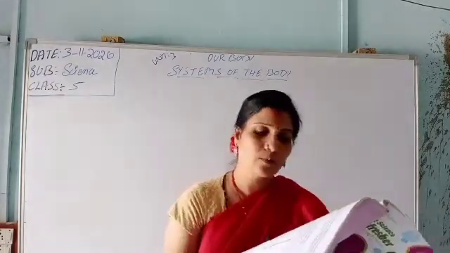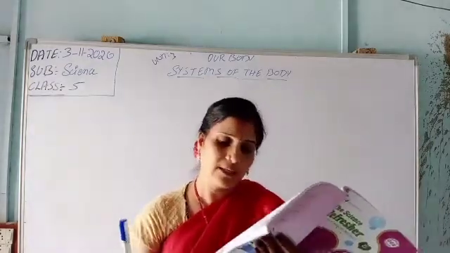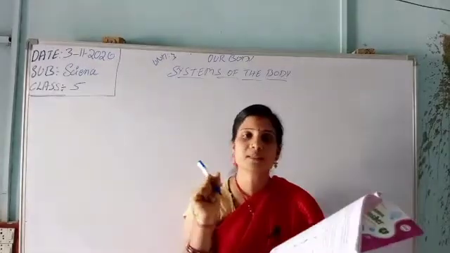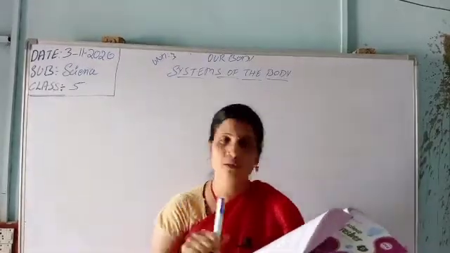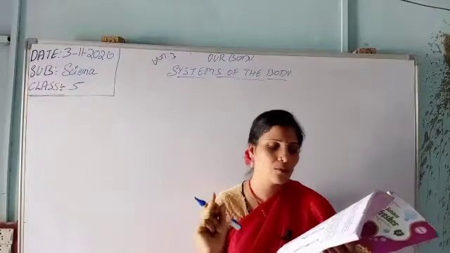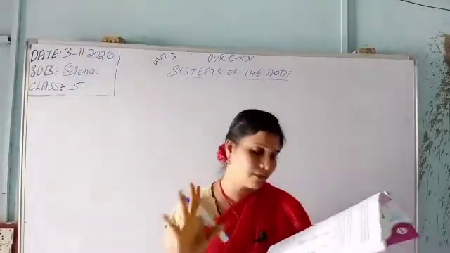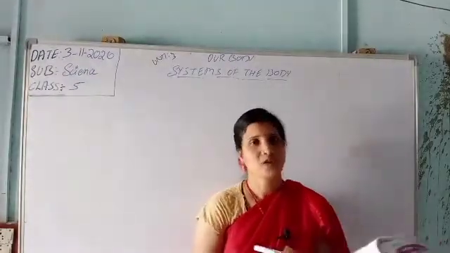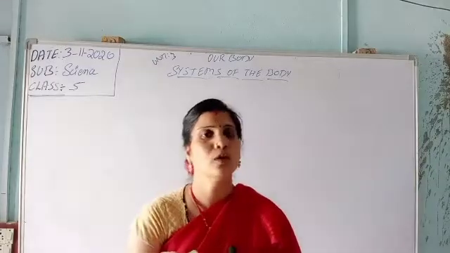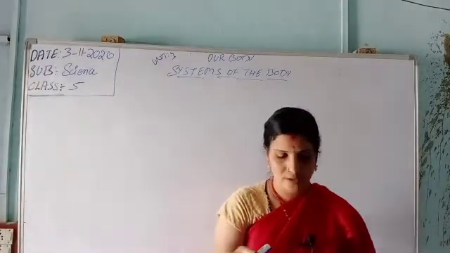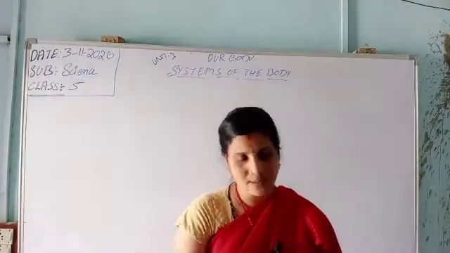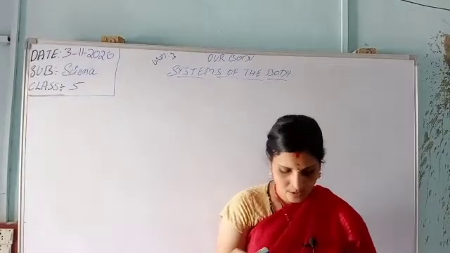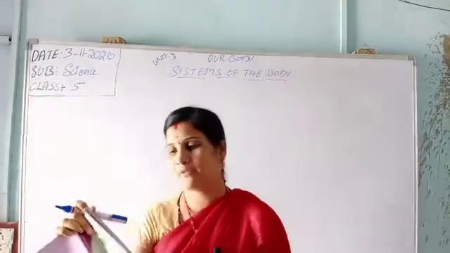There is only one immovable joint, that is the bone of a skull, only one, which allows no movements. Next, movable joints: there are 4. Ball and socket joint, hinge joint, pivot joint, and gliding joint. These 4 we learned yesterday, how they are moved.